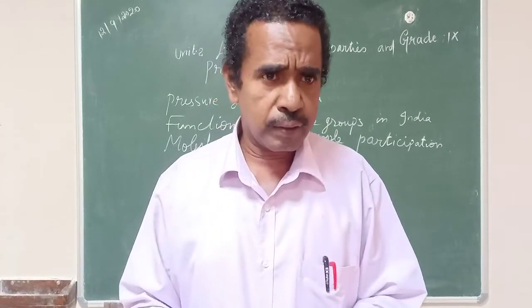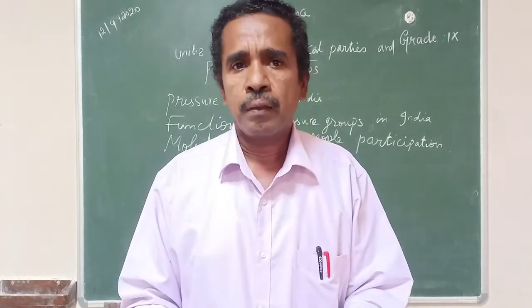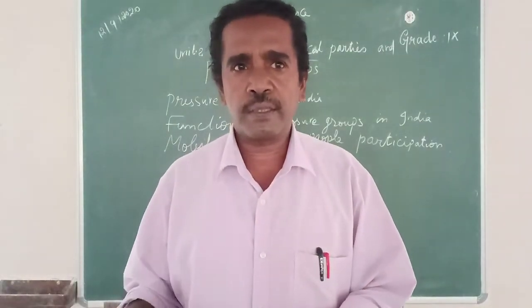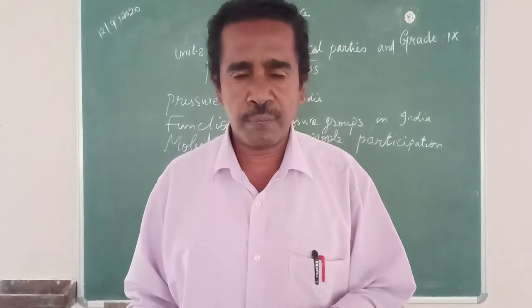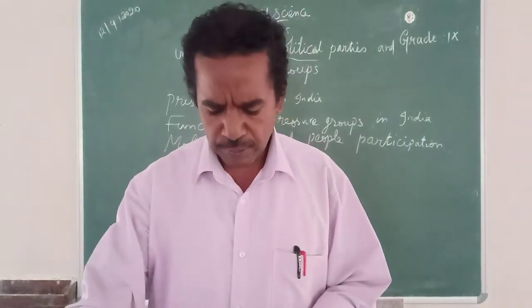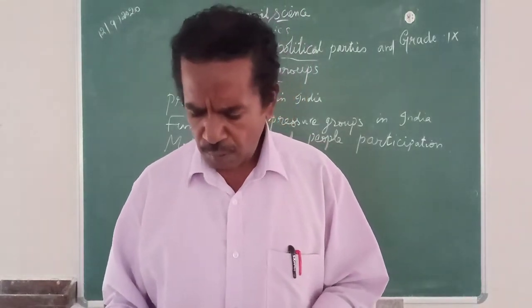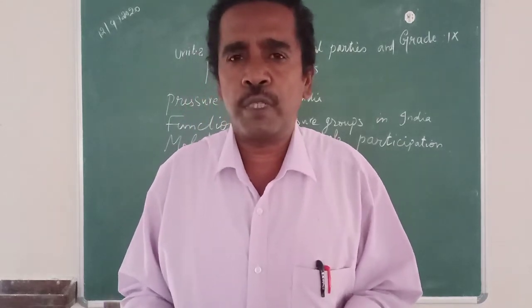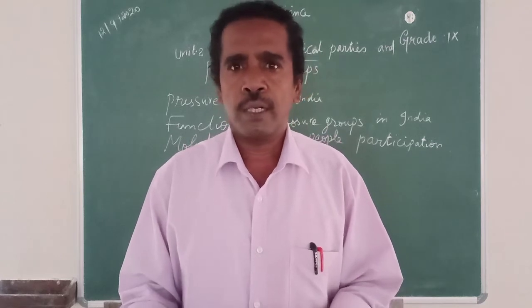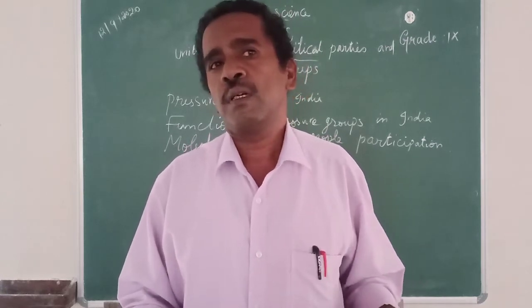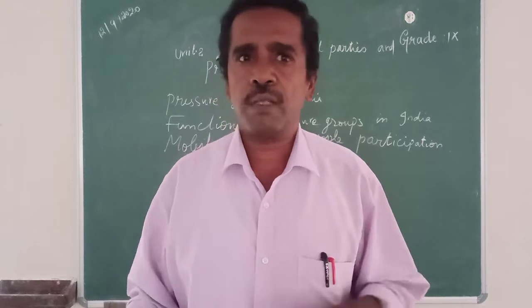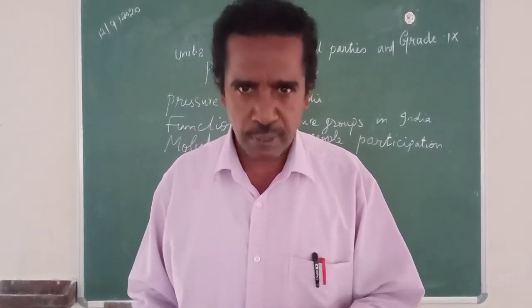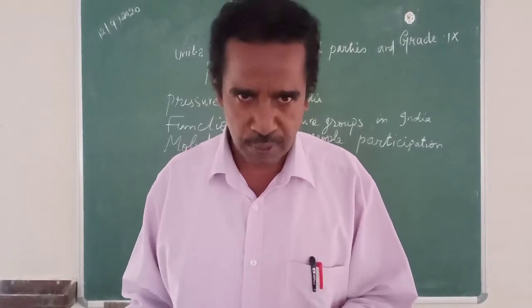The political party candidates contest in the election with the symbol. At the time of election, the party which gets the majority of seats will be the ruling party. The party which gets the next highest number of seats will be the opposition party.